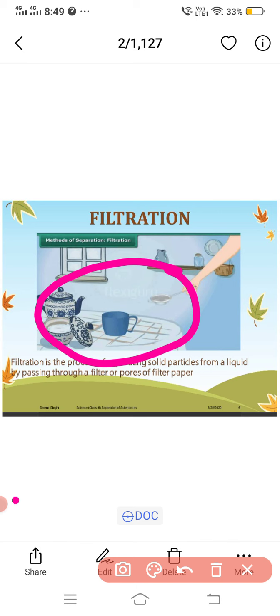The mixture is allowed to pass through a filter. A filter is a medium with fine pores. The insoluble solid particles are retained by the filter and the clear liquid is collected as the filtrate. A piece of muslin cloth and filter paper are commonly used as filters. Filtering tea by using a strainer is also an example of filtration.